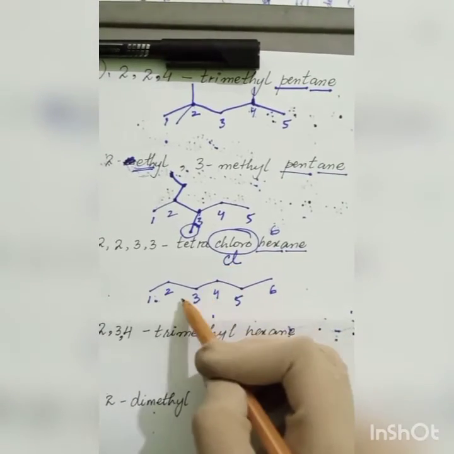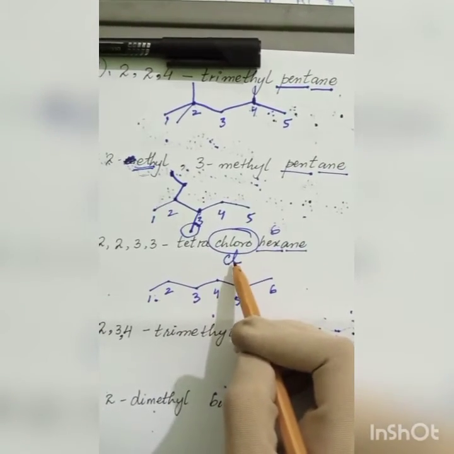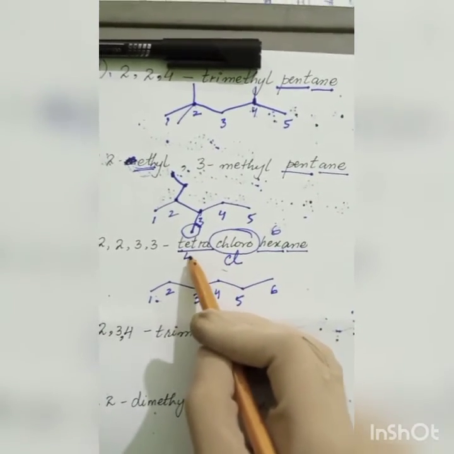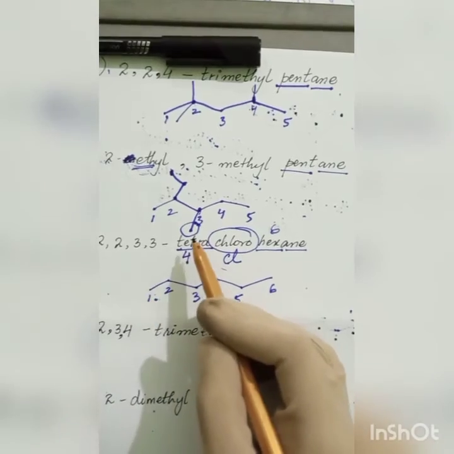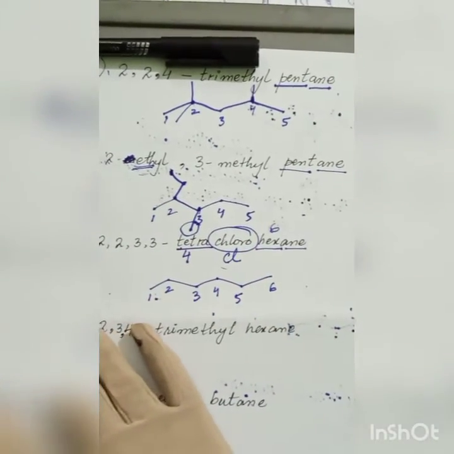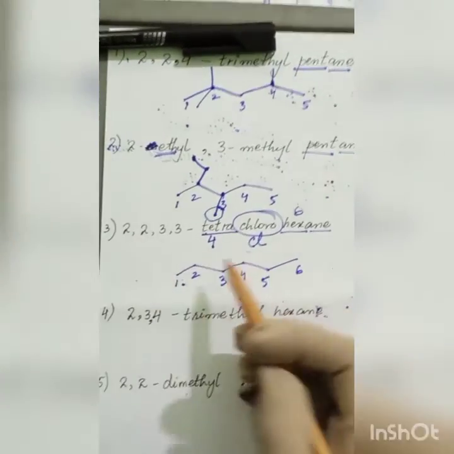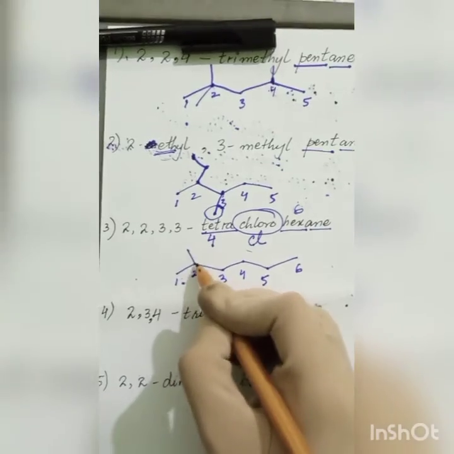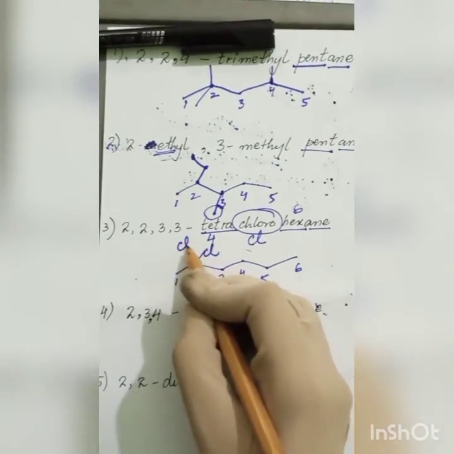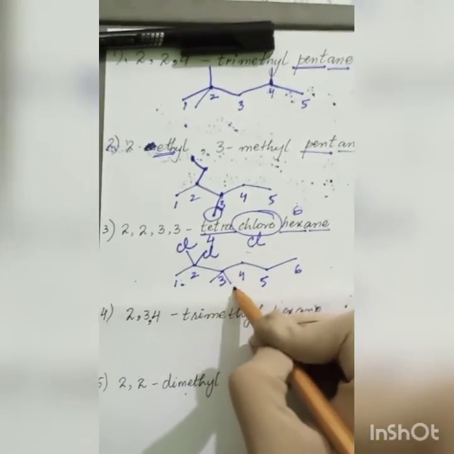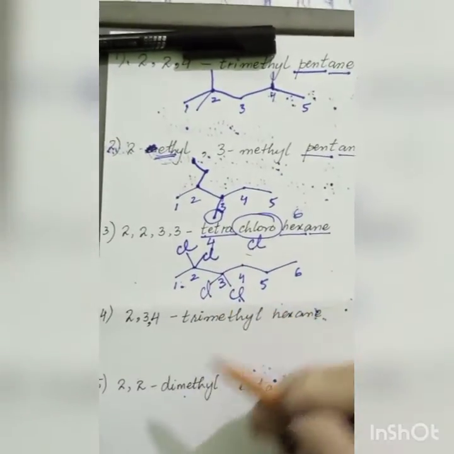So I have to write the branches which are 4 in number. Tetra means 4. So we have 4 chloro, and the positions are 2, 2, 3, 3. So 2 chloro at position 2 and 2 chloro at position 3. There will be the structure.